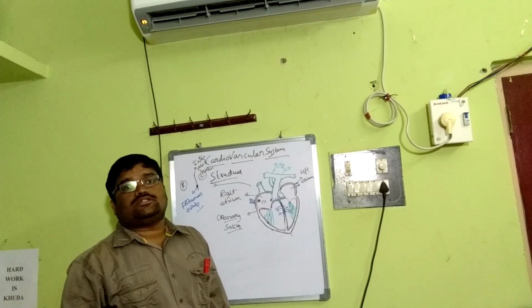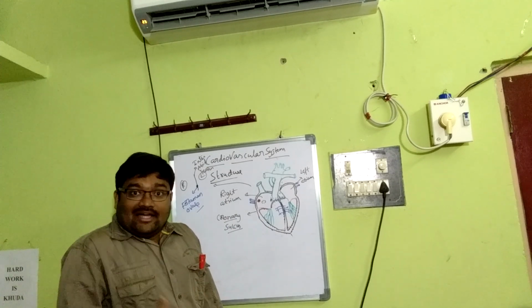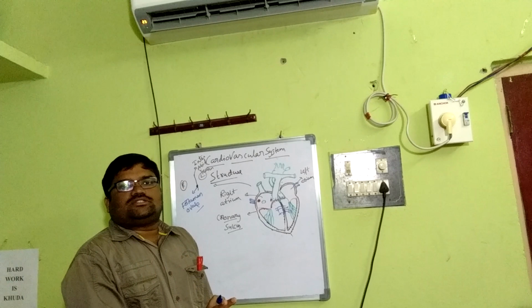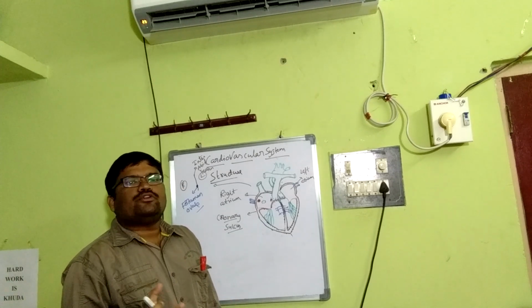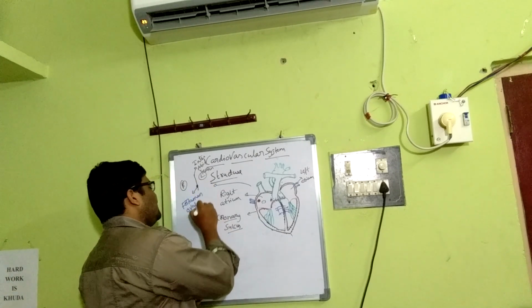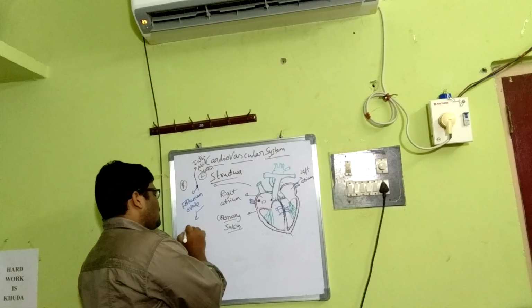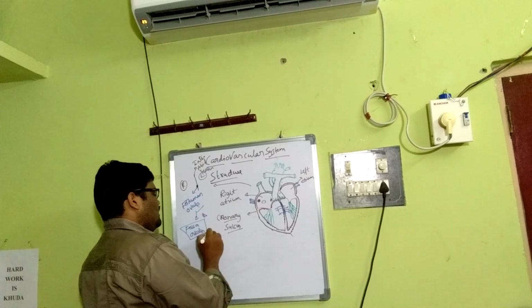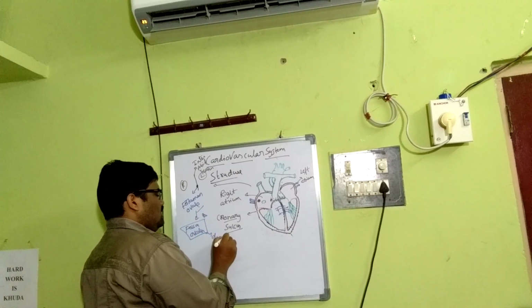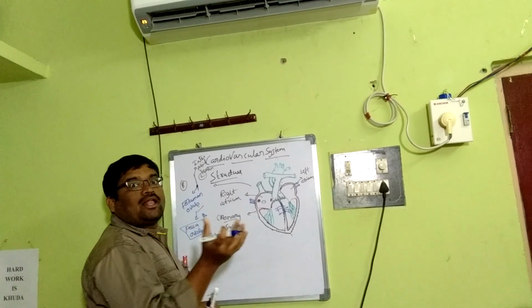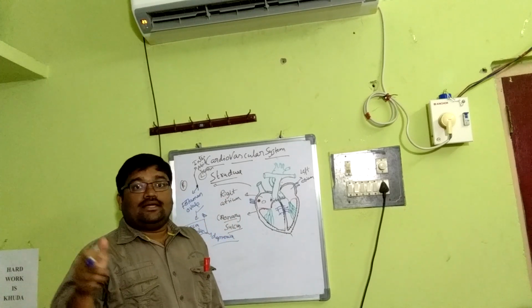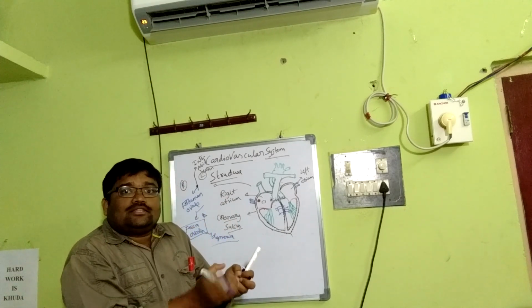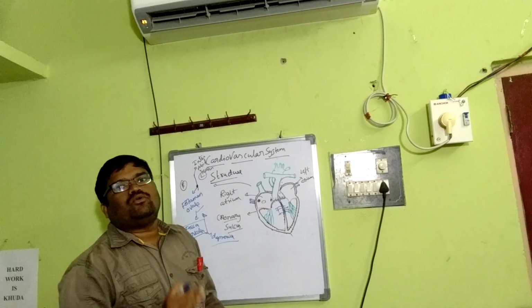At birth, when the lungs become functional, it closes, leaving a depression called the fossa ovalis. It is like a mark showing there was a foramen ovale.